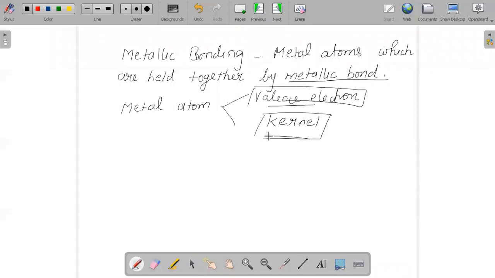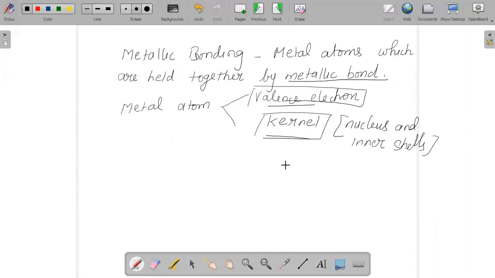Kernel is nothing but the combination of your remaining part, apart from your valence electron. In expanded terms, it is your nucleus and the inner shells. As I repeat, the nucleus and the inner shells put together, the term used is called the kernel.